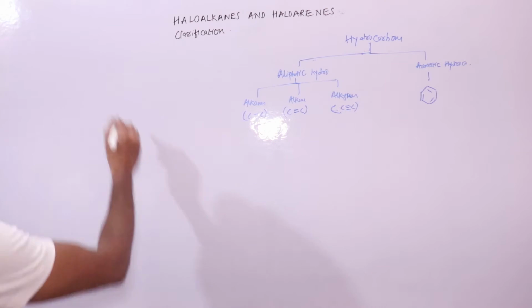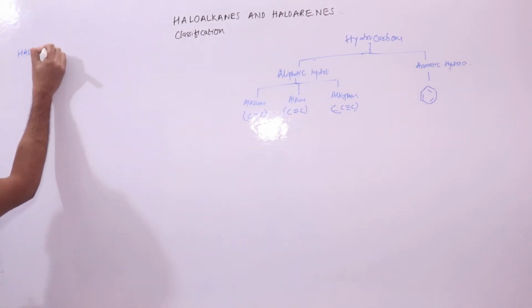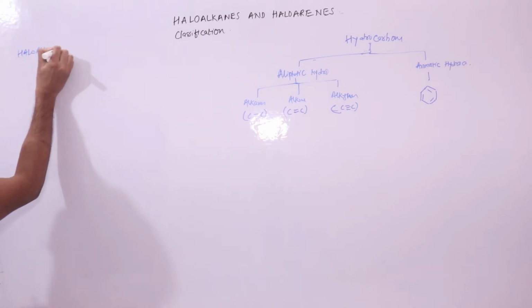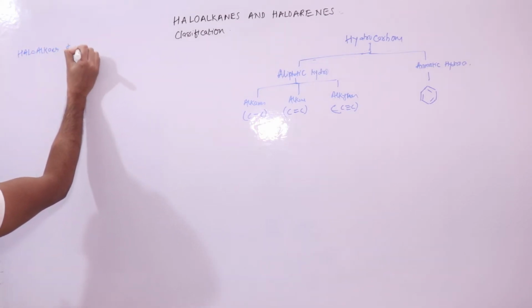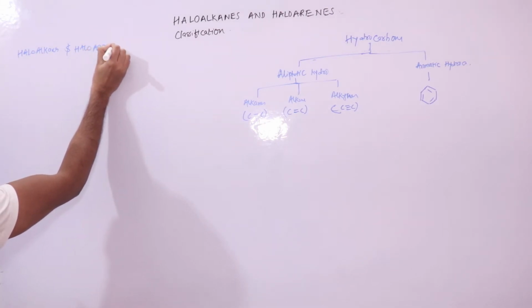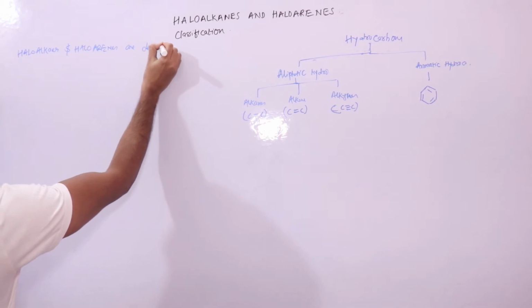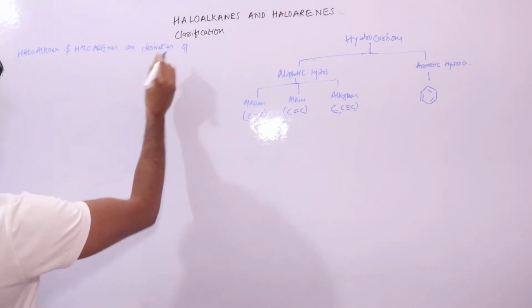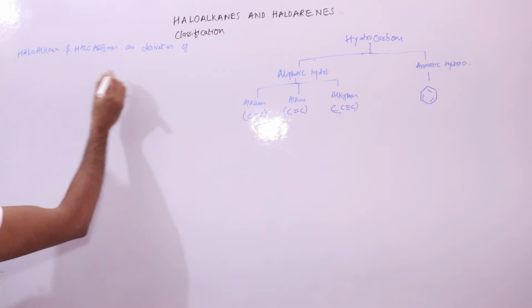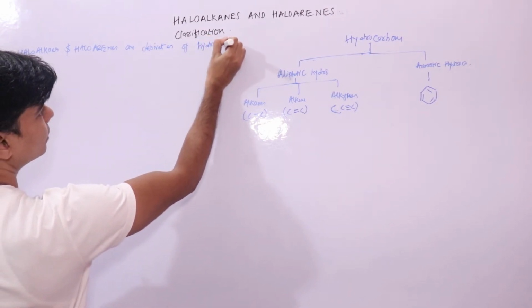Now, like I said, haloalkanes and haloarenes are derivatives of hydrocarbons.